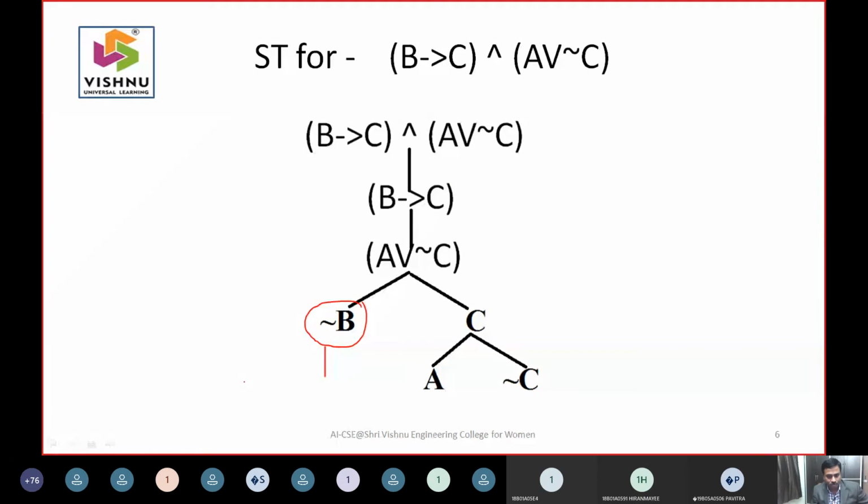Open, what you said is right. A is here, negation of A is not there anywhere, so obviously this path is also open. Negation of C is there and C is there, so obviously this path is closed.